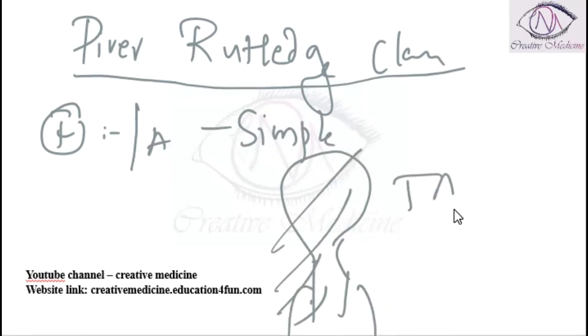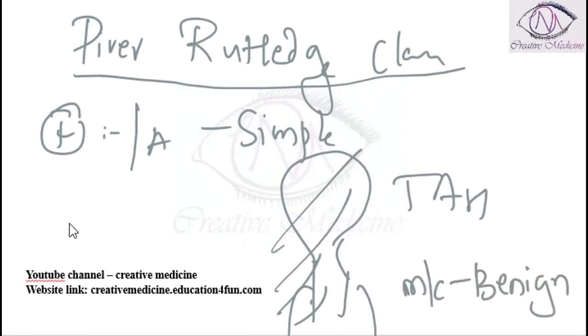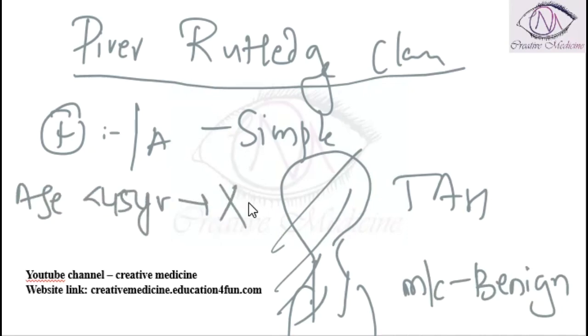It is the most common hysterectomy done in benign causes like fibroids. Here the age is less than 45 years. If the age of the patient is less than 45 years, then no bilateral salpingo-oophorectomy is done. If the age is more than 45 years, then bilateral salpingo-oophorectomy is done.